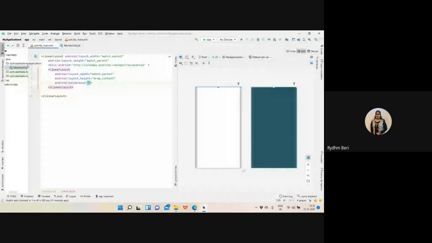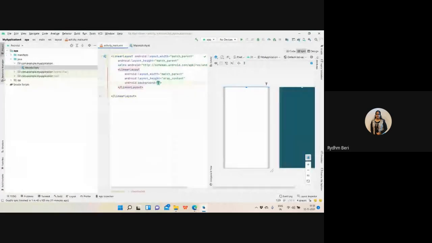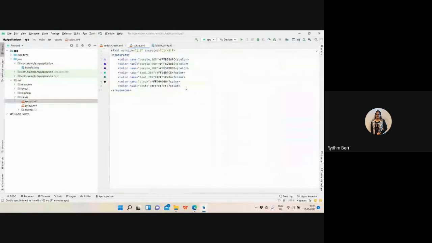Previously we decided how to create colors: resource, then values, then colors, then color, name equals blue, and here we create a hash, any random color.